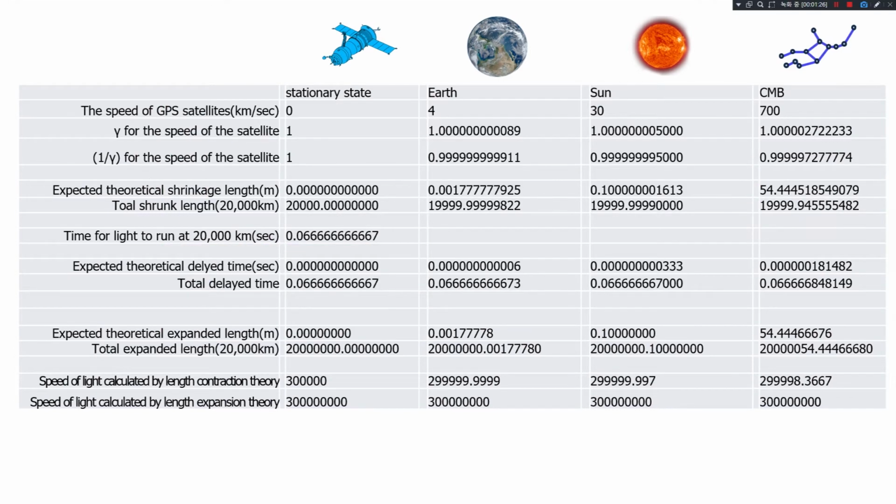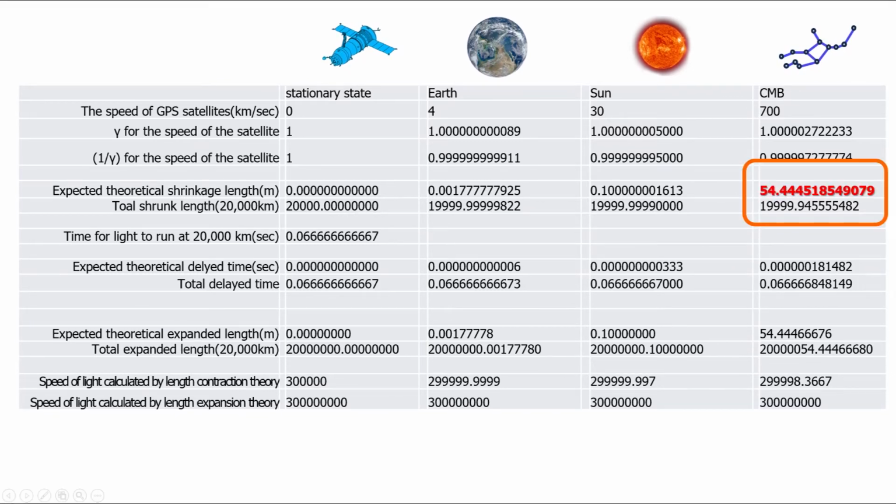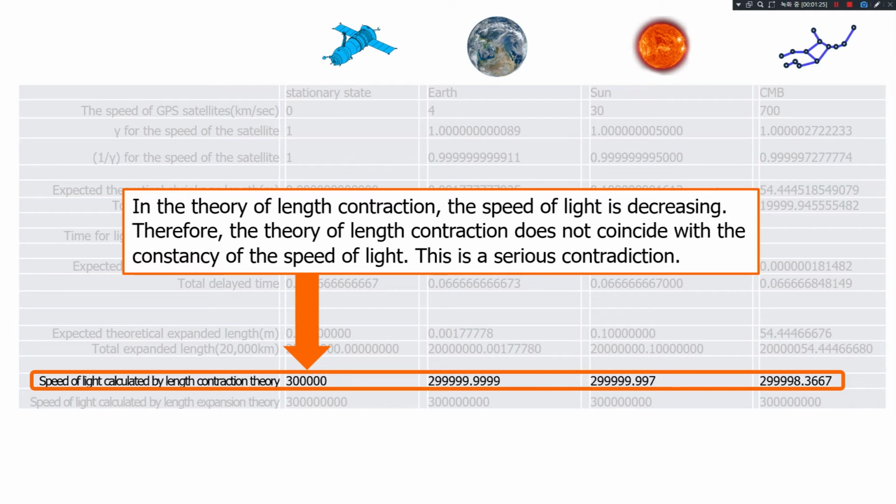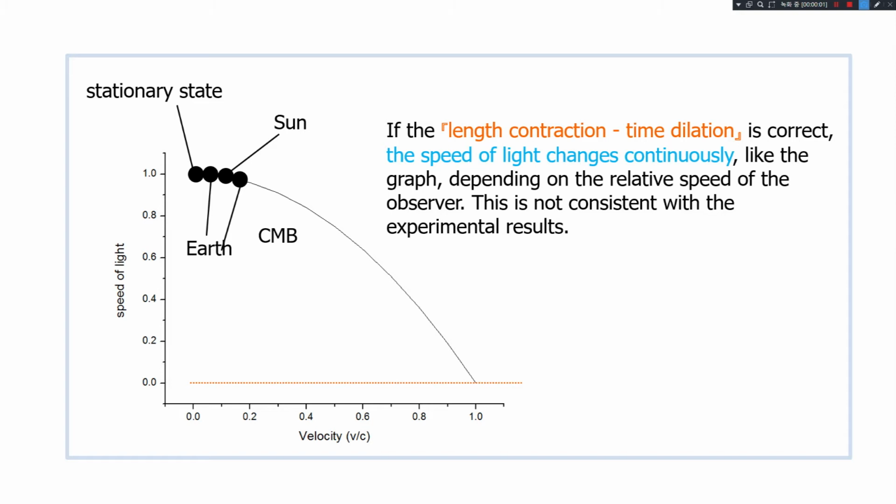And so here in red is the amount of the length contraction that Montanari was trying to figure out. If the length contraction here is correct, then the calculated light speed will be decreased gradually in this way. The faster the speed of the GPS satellites, the velocity of light reduces gradually as shown in the graphs at the point of 300,000 kilometers a second. Through this, Montanari said there is incompatibility between the principle of consistency of the speed of light and the Lorentz contraction in the GPS experiment.